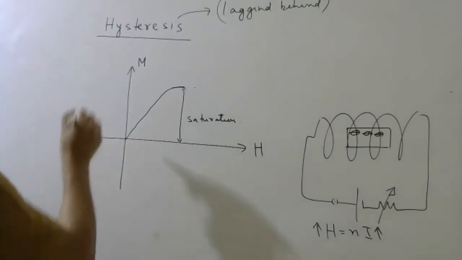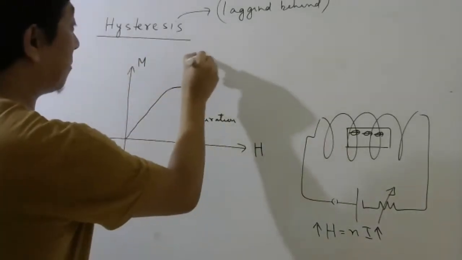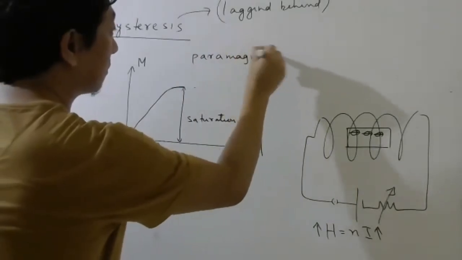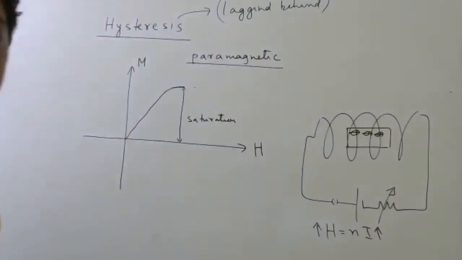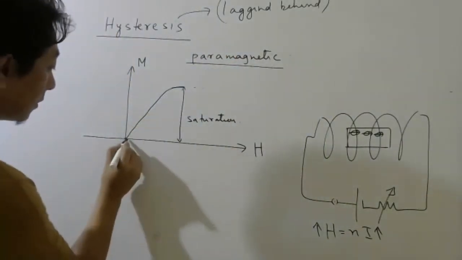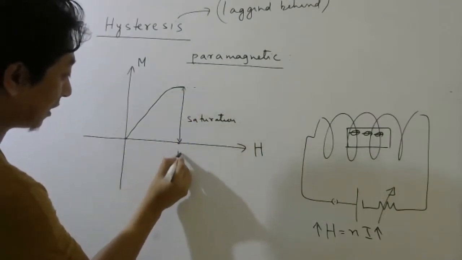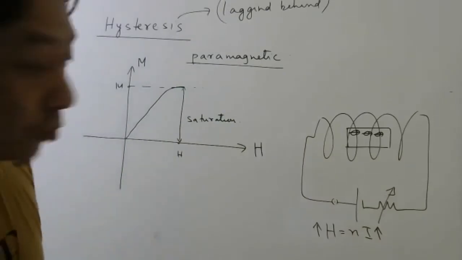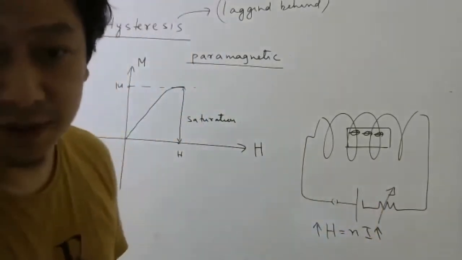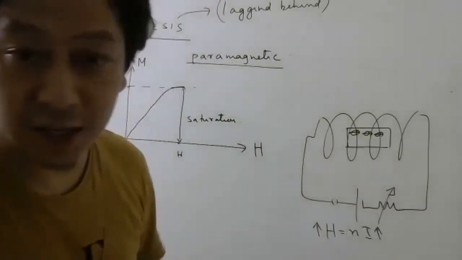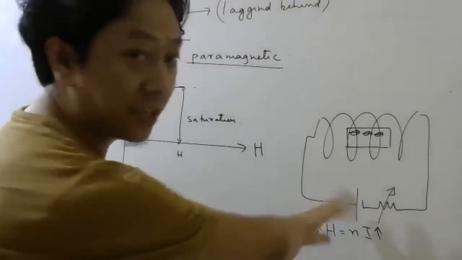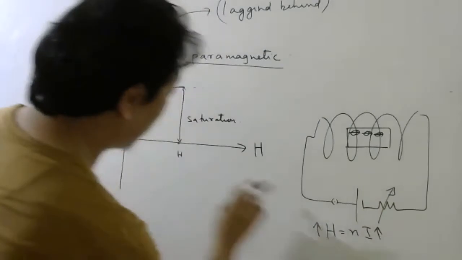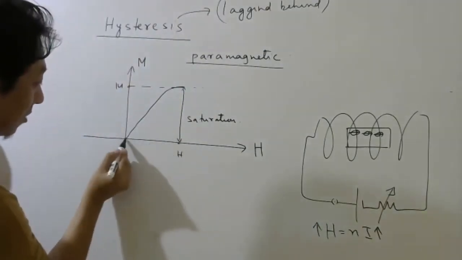Saturation. Okay. So when saturation is reached, all the atomic dipoles are in the same direction. Now listen carefully. If it is a paramagnetic material, H has reached till here, M has reached till here. Now what I will do, I will reduce the current using this variable resistance, and I'll make it zero. So if I make the current zero, this H will also come back to zero.